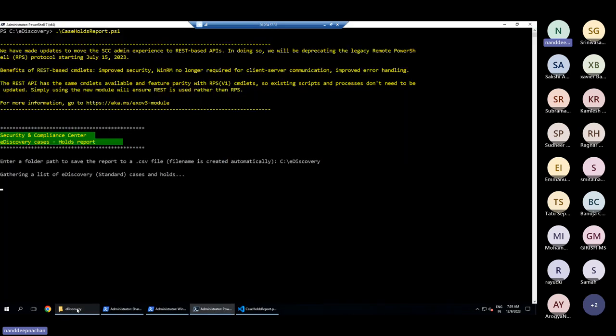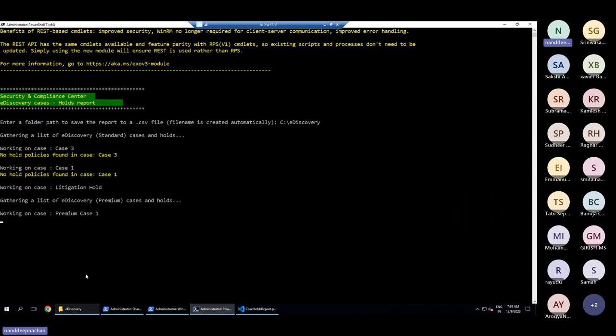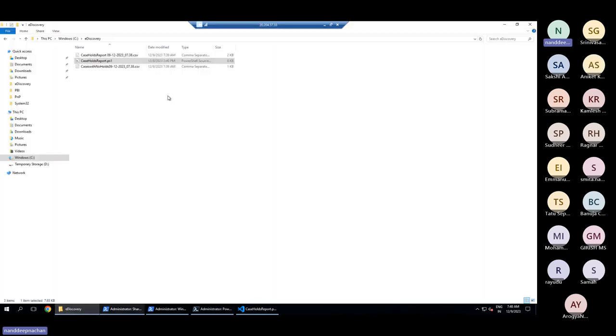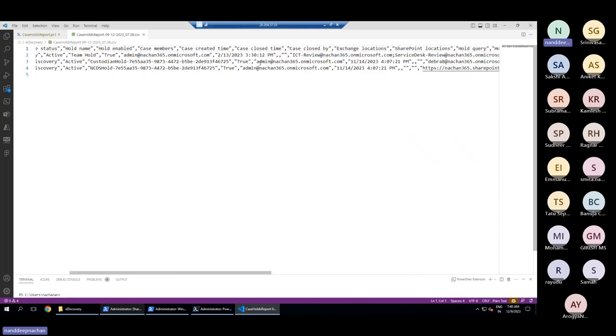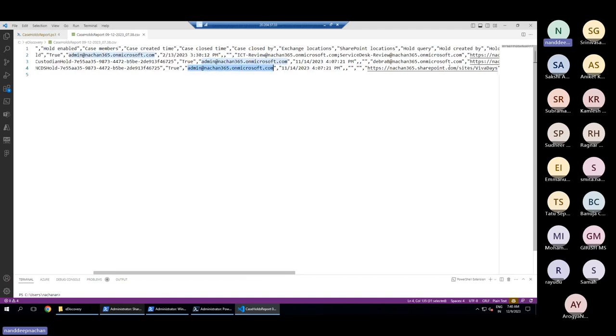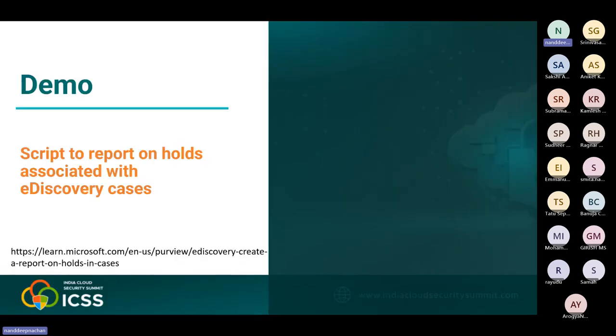Okay, so here you can see that it found a few cases, and it should just export that. And in the export, we will have all the information about all of the users and all of the SharePoint sites that we have kept on hold. So this is the file for custodian as well as non-custodian. From here, we will quickly be able to see which users or which SharePoint sites we have already kept on hold. So you can exclude those from the next cases that you are building.